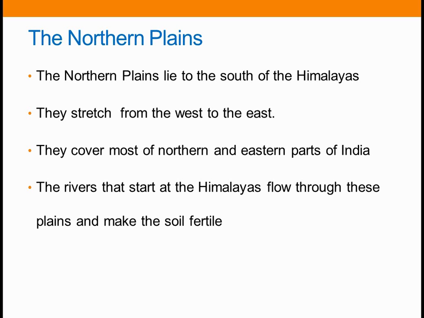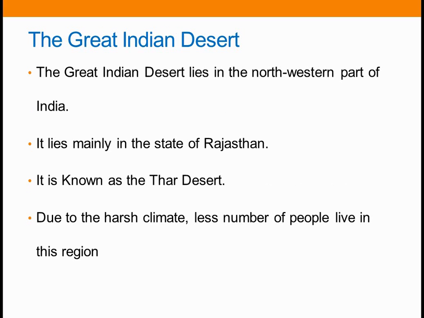Next, let's see the Great Indian Desert. It lies in the northwestern part of India, and it lies mainly in the state of Rajasthan. It is known as the Thar Desert.